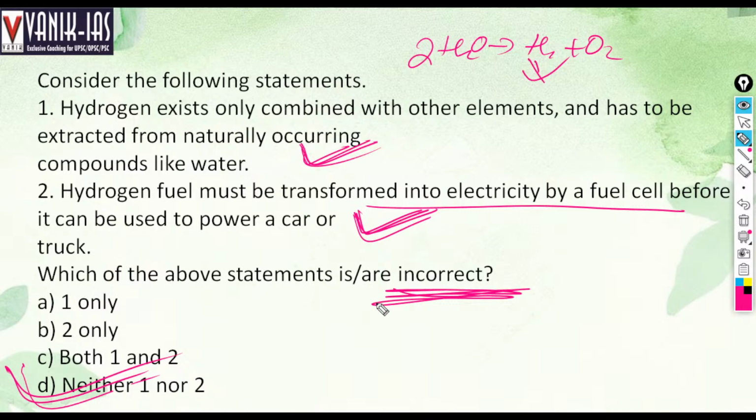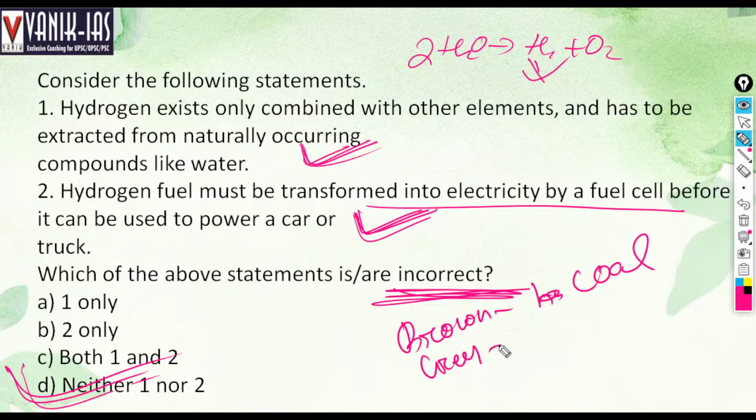There is also something called brown hydrogen. This is green hydrogen. Brown hydrogen uses coal in its production. There is something called gray hydrogen, where natural gas is used, but carbon emission happens.